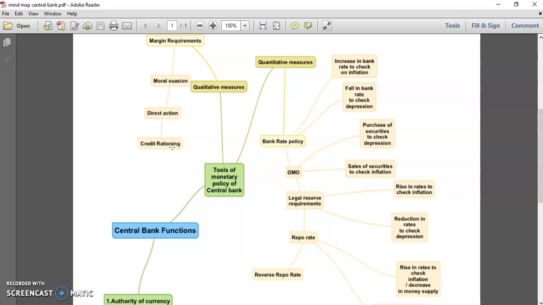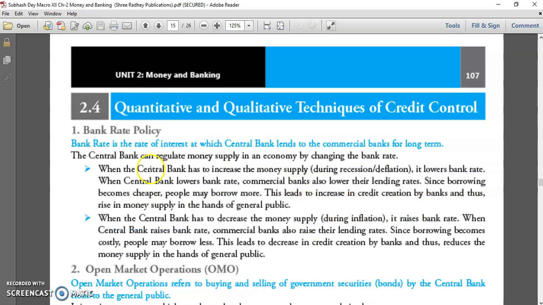So let's start with the first, bank rate policy. What is bank rate policy? Let's understand. Bank rate, as I told you, is the rate of interest at which the central bank lends to commercial banks for the long term. When the central bank feels it has to increase the money supply during a recession or deflation, there is low demand, because everywhere you can see lockdown. That's why recession is prevailing in the markets. To control this recession, RBI tries to lower the bank rate.